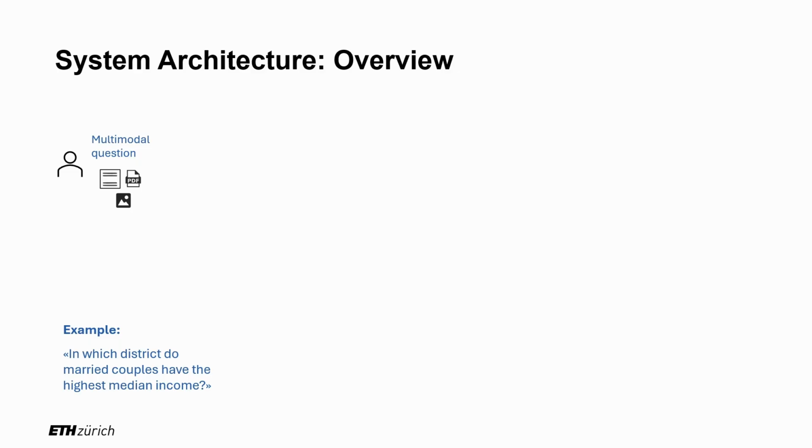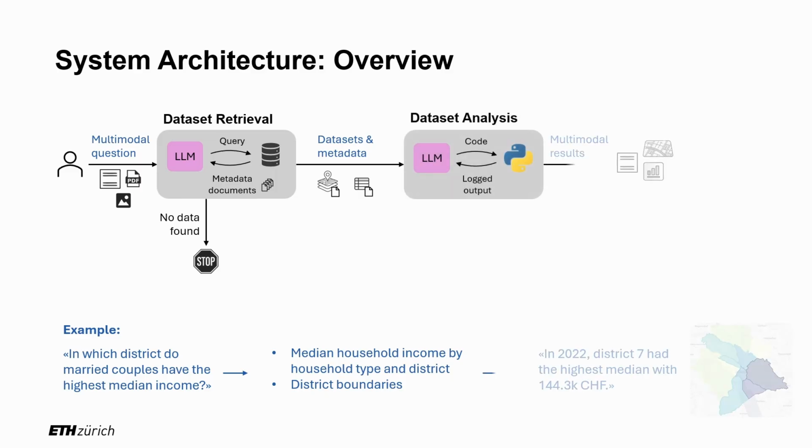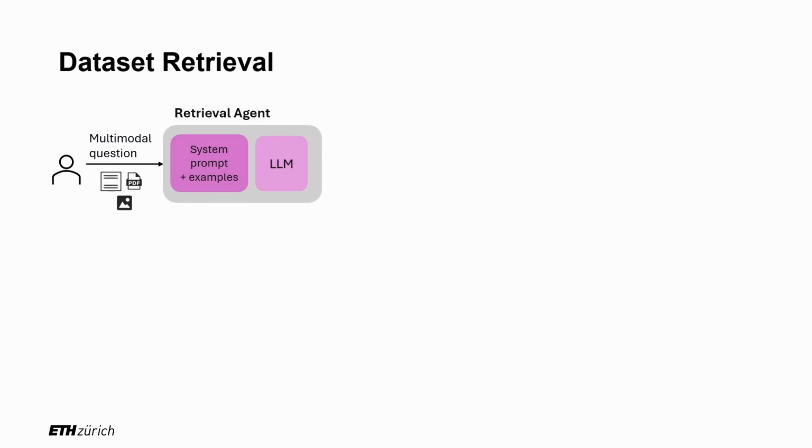OGD4All consists of two main stages. In dataset retrieval, the goal is to find the right datasets for answering your question, and subsequently, in the analysis stage, we actually process the data to generate answers. Let's look into dataset retrieval in a bit more detail first.